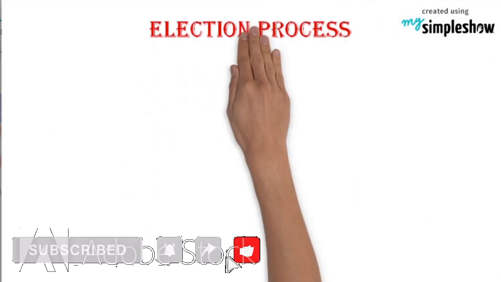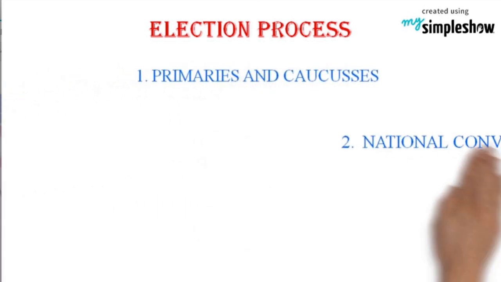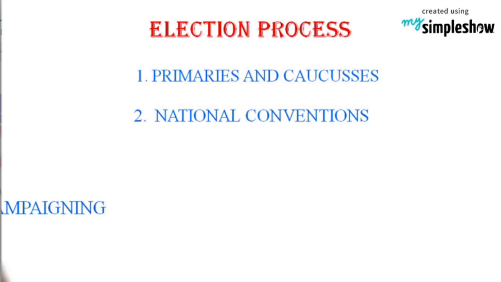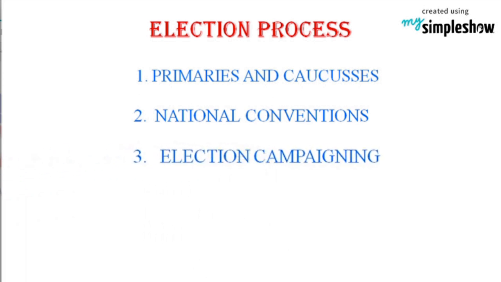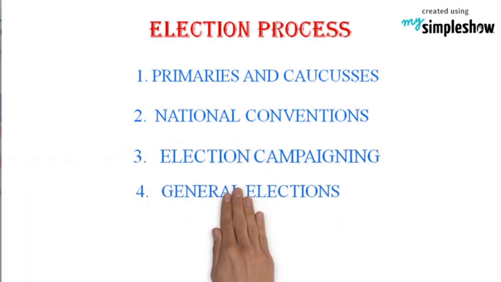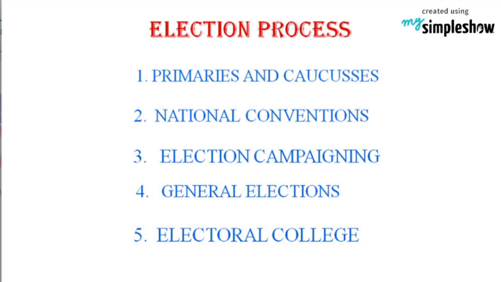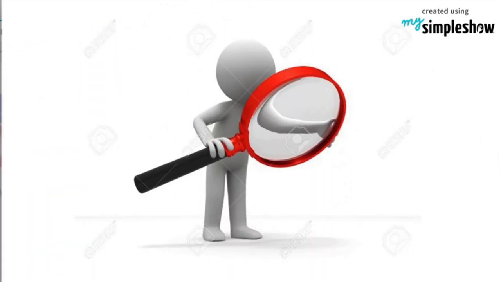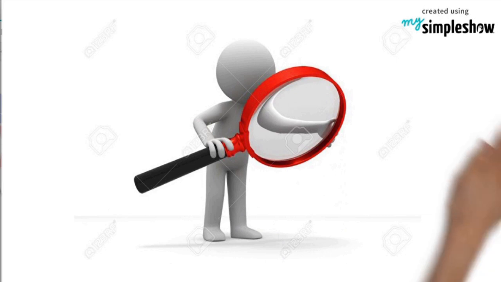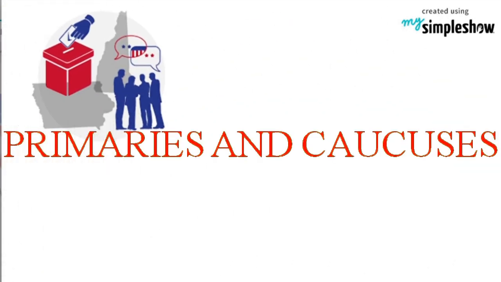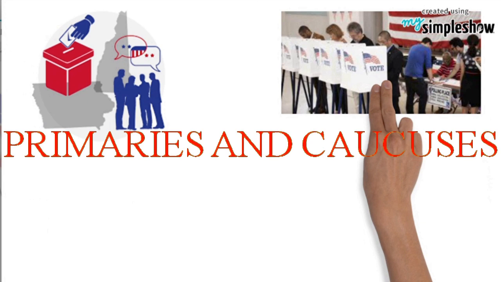The entire election process of the US President and the Vice President can be consolidated into 5 steps: primaries and caucuses, national conventions, election campaigning, general elections, and electoral college. Now, let us look at each of these in detail. First, let us talk about primaries and caucuses.